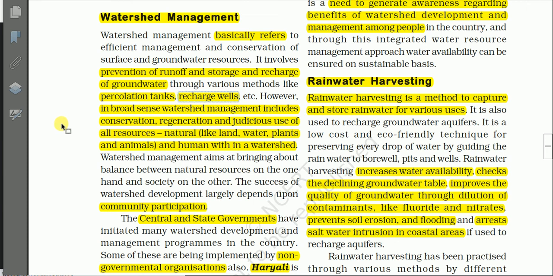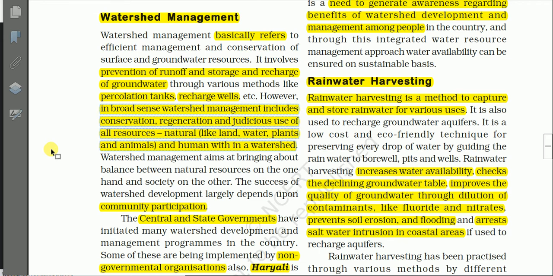However, we have learned that watershed management refers to efficient management and conservation of surface and groundwater resources. Another, broader definition is also given here. In a broad sense, watershed management includes conservation, regeneration, and the judicious use of all resources, that is natural resources like land, water, plants, animals, and the human within a watershed.